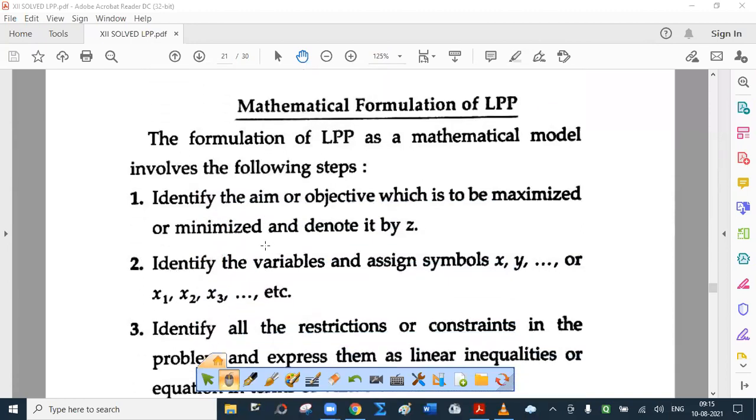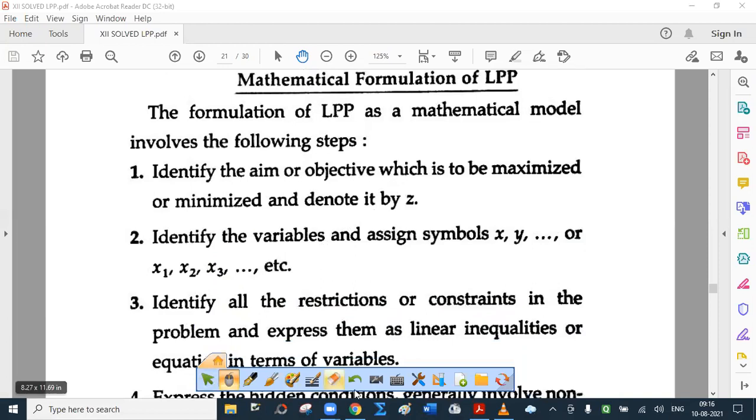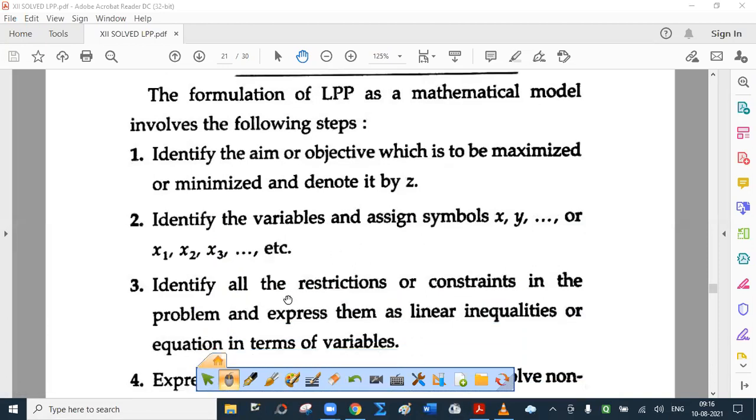Mathematical formulation of LPP. The formulation of LPP as a mathematical model involves the following simple steps. Identify the aim or objective which is to be maximized or minimized, that is optimized, and you have to denote it by Z. Identify the variables and assign symbols X, Y or X1, X2, X3, etc. Usually we go for X and Y because at the most 2 variables will be there.